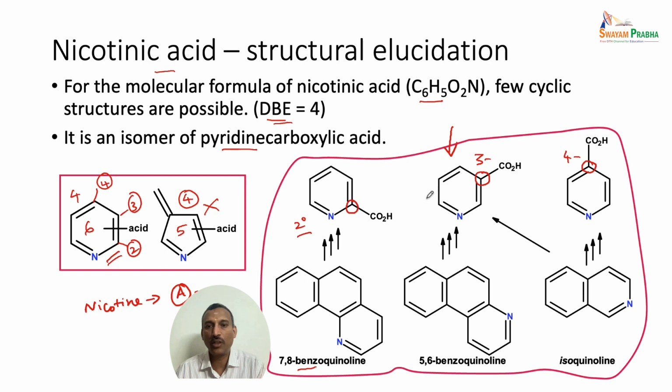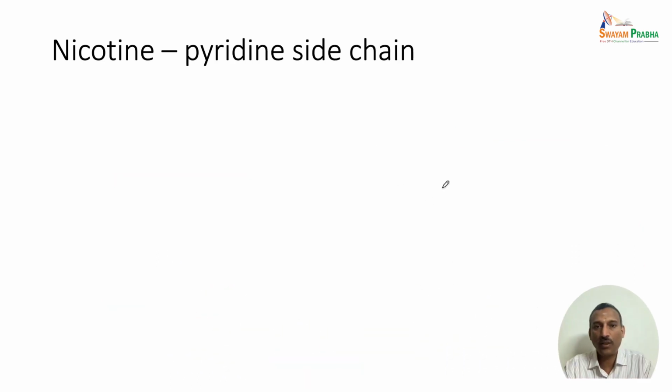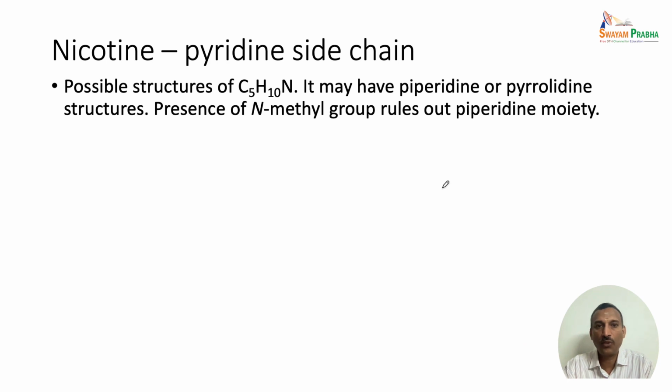So this was deduced from the comparison studies. Once the comparison was done, the next step is to find out the pyridine's side chain, because we know this position was the one which was converted to the carboxylic acid. So the 3 position attachment is already confirmed.